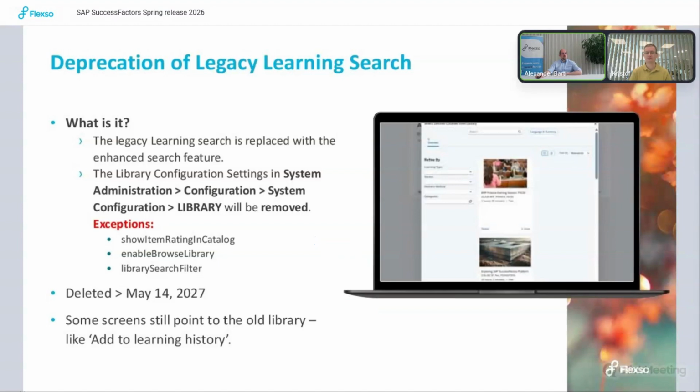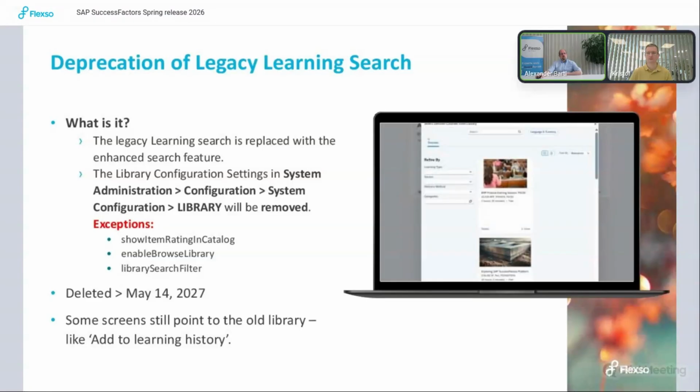Now it will be removed, except the settings for show item rating and catalog, enable browser library, and library search filter. And this will be deleted with the next release, the first half release 2027, so May 14th, 2027. This will be coming up.